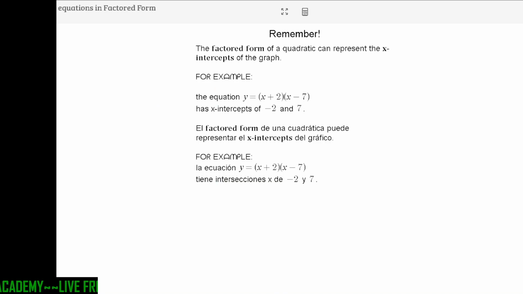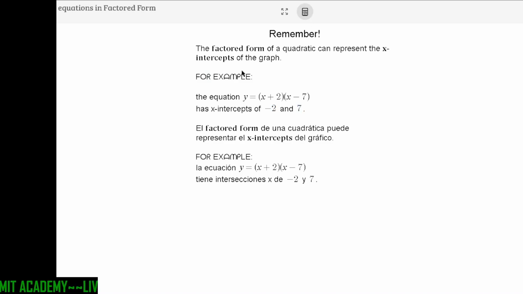In the next part, it says, remember, the factored form of a quadratic can represent the x-intercepts on a graph. For example, if you're looking at the equation y equals (x plus 2)(x minus 7), we're multiplying those because they're set in parentheses. Make sure you're taking the opposites of those values. An easy way to remember is to just take the opposite of whatever your x value is, and on the graph it will be at the points x equals -2 and x equals 7.